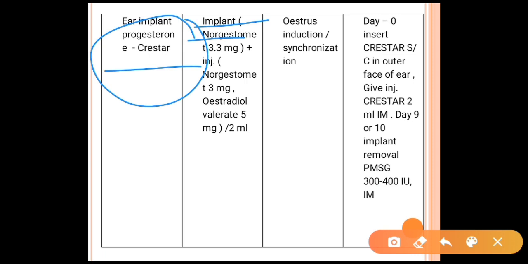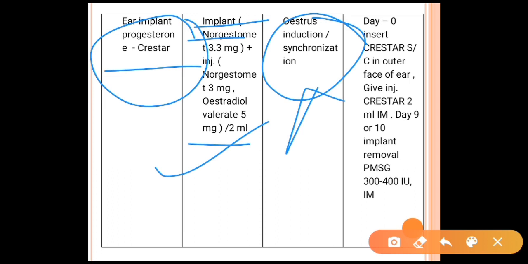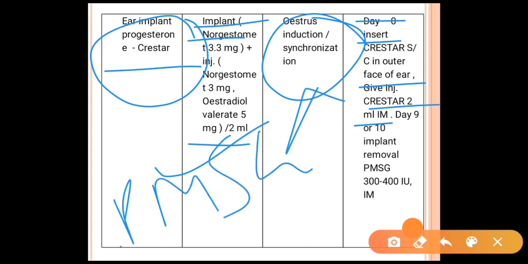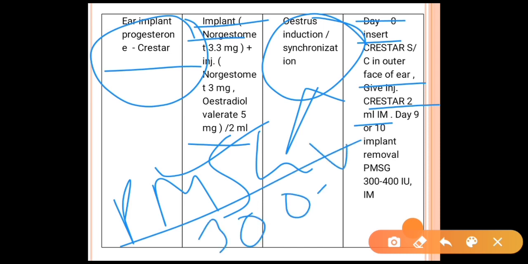The implant contains about 3.3 mg norgestomet, plus an injection of 3 mg norgestomet plus 5 mg estradiol valerate in 2 ml of injection is to be given. We can use this ear implant for estrus induction and for synchronization. On day 0, we insert the Crestar ear implant in the outer face of the ear and give a 2 ml IM injection of Crestar. On day 9 to 10 the implant is removed, and PMSG, pregnant mare serum gonadotropin hormone injection, is given at about 300 to 400 IU IM.